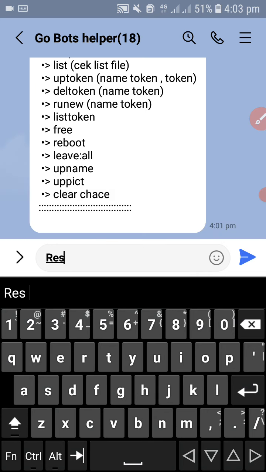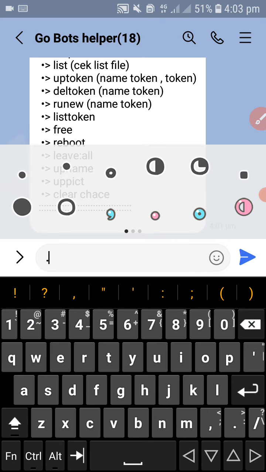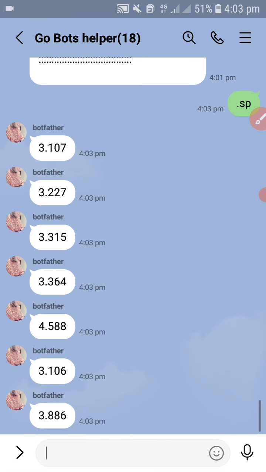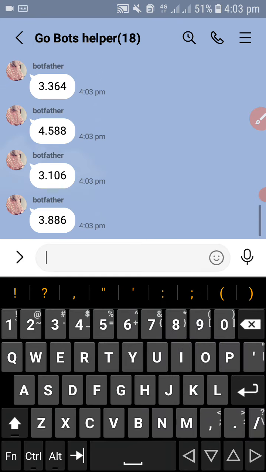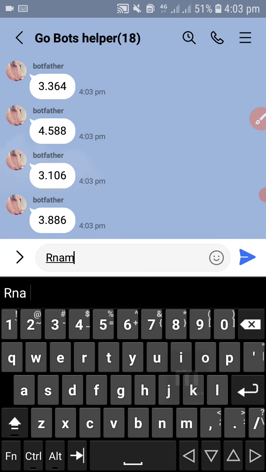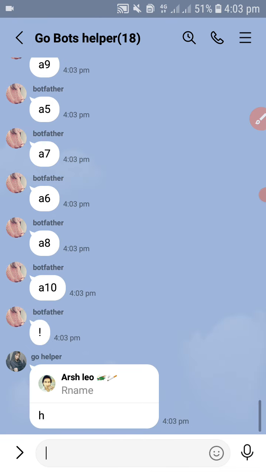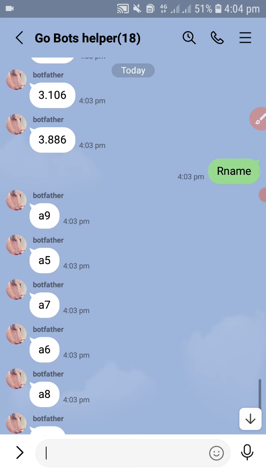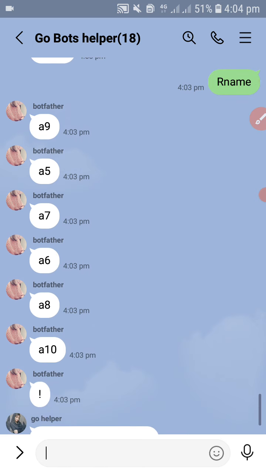Okay, this is a Golang boots. You can see here, you can easily log in your Golang boots from helper. You can see here our name, a9, a5, a7, a6, a8, a10.